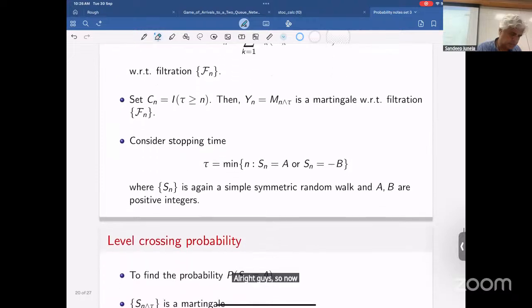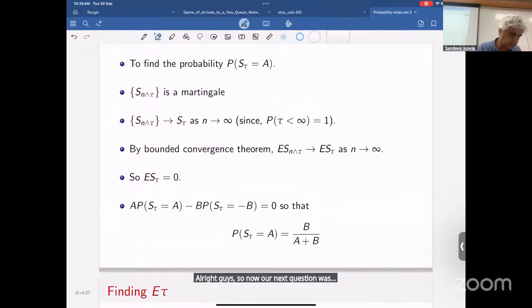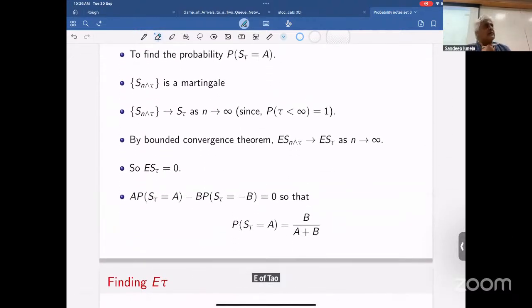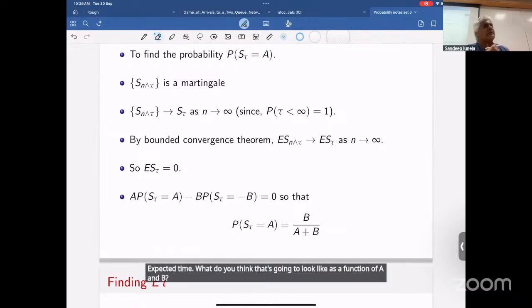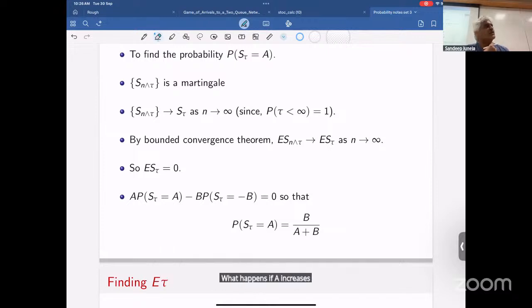So now our next question was E of tau. How do we find E of tau, the expected time? What do you think that's going to look like as a function of A and B? What happens if A increases? What should happen to E of tau? It should increase. What happens when B increases? So then any conjecture on what it might look like? Should it be A plus B? That's as good a guess as any.